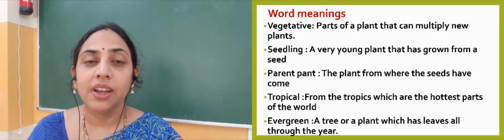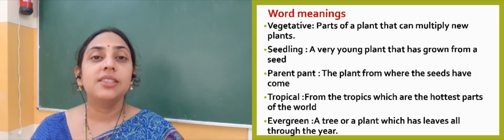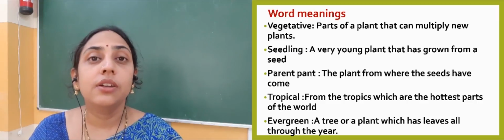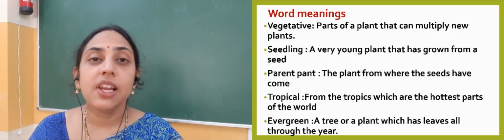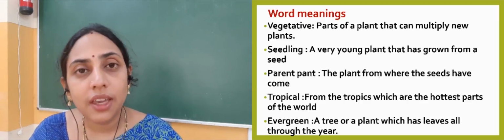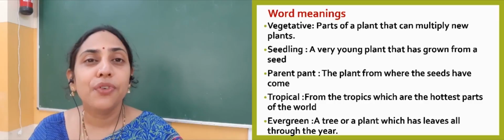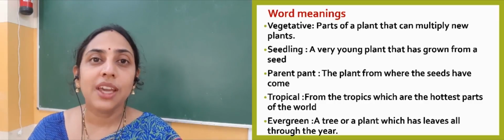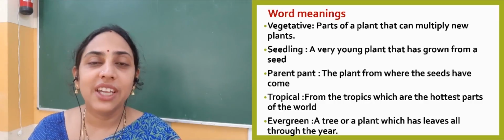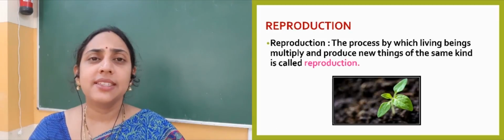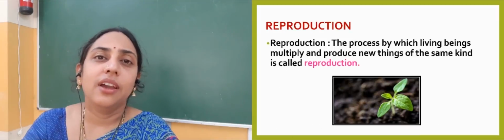We know many trees shed their leaves, and there are some plants that do not shed their leaves and have leaves throughout the year. Those plants are called evergreen plants, right?